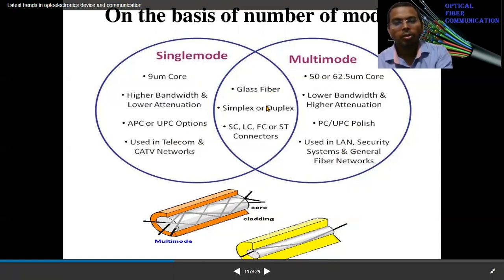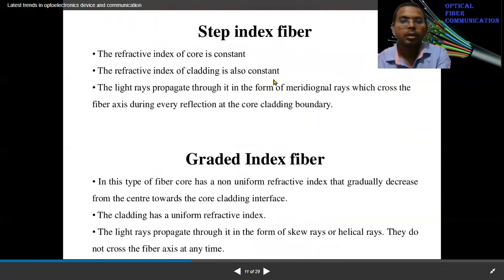And what is common is that both are made of glass fiber. It may be simplex or duplex, which is a type of optical fiber, and there are different types of connectors as well. Step index fiber: when the refractive index of the core is constant and the cladding is also constant, it is called step index fiber.